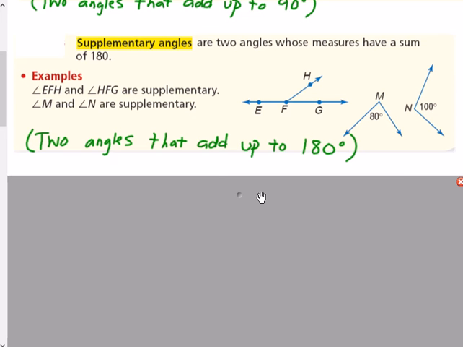Supplementary angles are much more common. We'll be seeing those a lot more. Those add up to 180 degrees. So if two angles add up to 180 degrees, they are said to be supplementary.